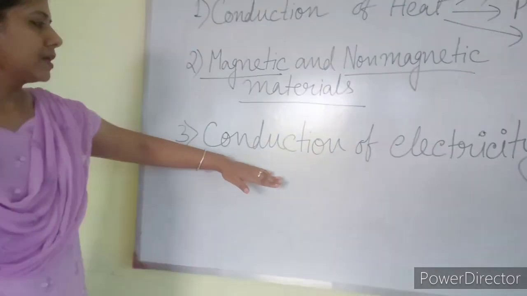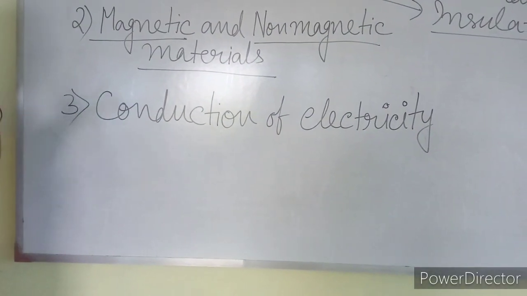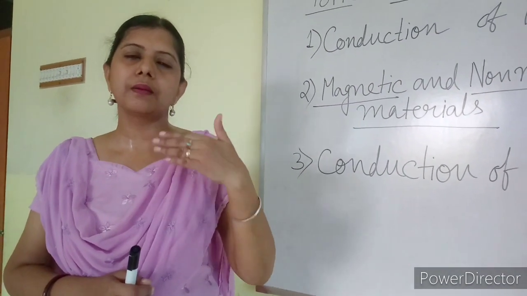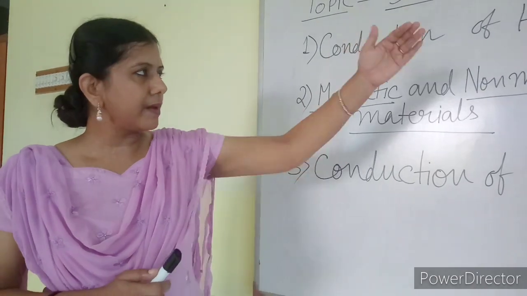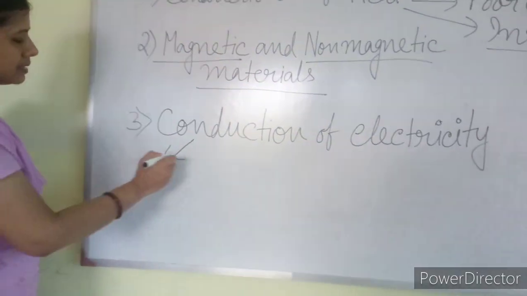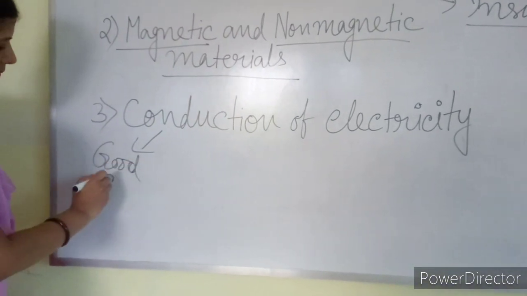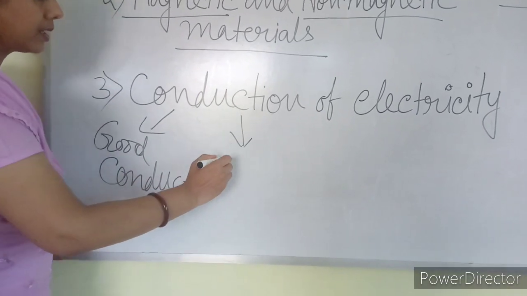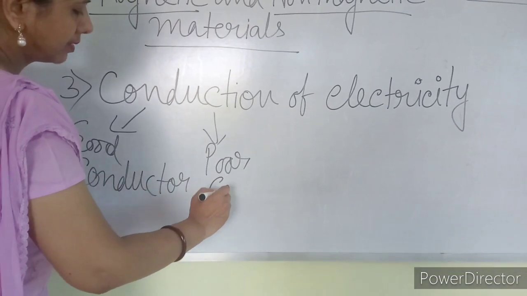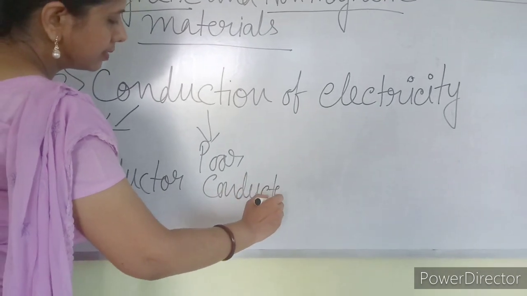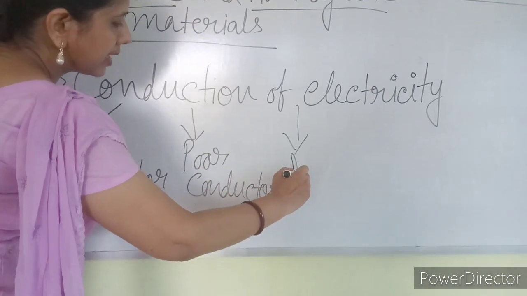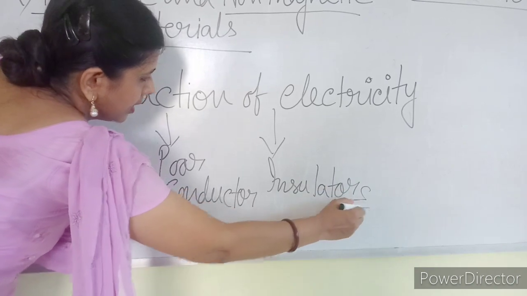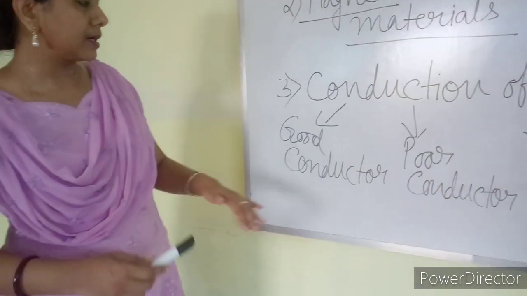Now third one is conduction of electricity, that is whether a material can conduct electricity through it or not, whether electricity can pass through a material or not. Same way it can be divided into three parts. It can be divided as good conductor, poor conductor and insulators. Sometimes insulators are also known as bad conductors.